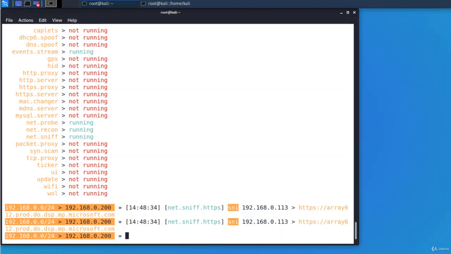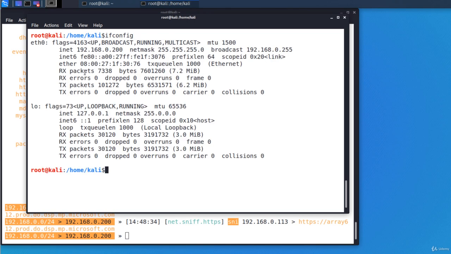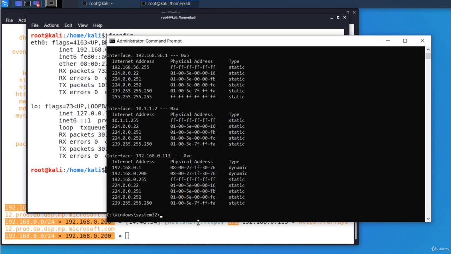Let's check that the attack has been executed successfully. Let's see the MAC address of the attacker. In another terminal, I'm executing ifconfig. And this is the MAC address of the attacker. It ends in 76. And on the victim machine, let's display its ARP table. arp -a.